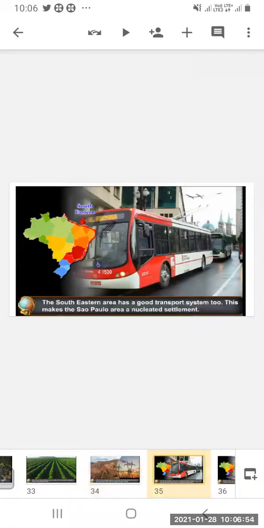Now the southeastern area has a good transport system too. This makes the Sao Paulo area a nucleated settlement because of the availability of all these resources and facilities.